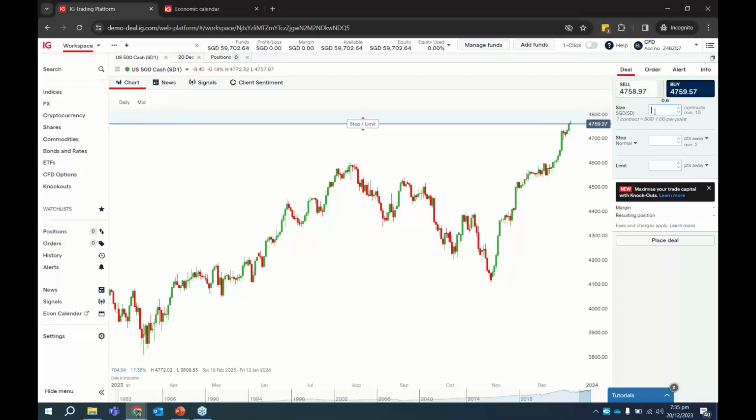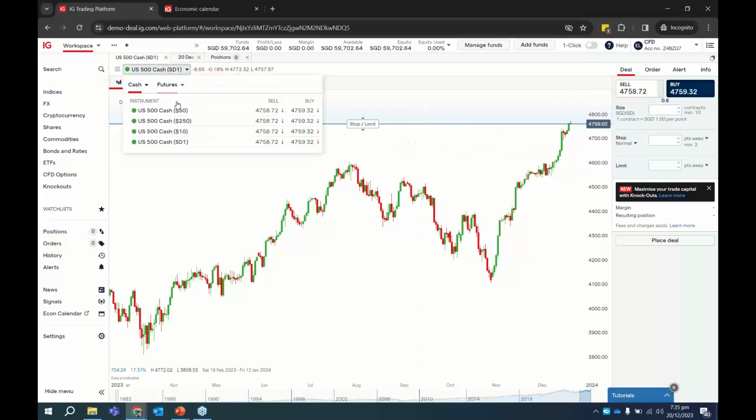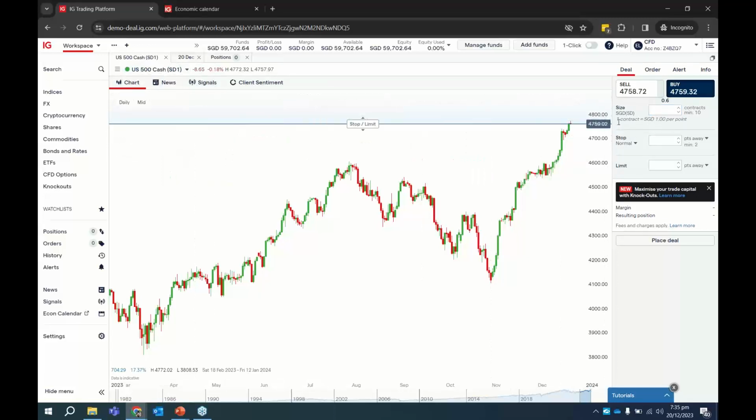And the next thing under the deal tab is, of course, the size. Size meaning what is the contract or position size you're looking to enter. To calculate this, remember just now we selected this SD1. SD1 means that for one contract, 1 point is 1 Singapore dollar. So if S&P right now is at 4759 to buy, and I'm looking to go long, what is the exposure of one contract? You can just type into the question box. If it's $1 per point, and S&P is quoting at 4759, what is your exposure if you are buying one contract?